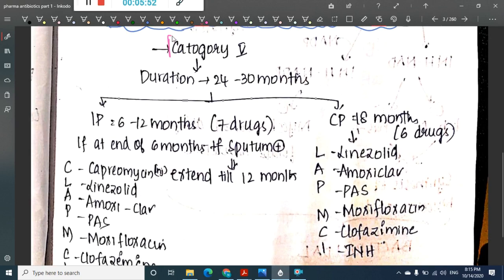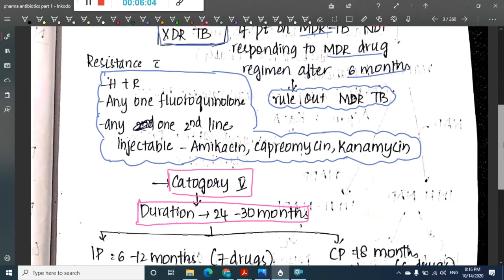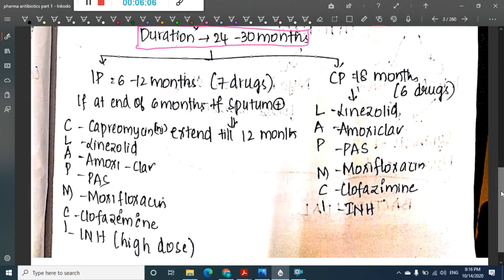Then we have category 5. In this category 5, the duration of therapy is 24 to 30 months. Here in XDR-TB, we use this category 5, and the duration is 24 to 30 months.